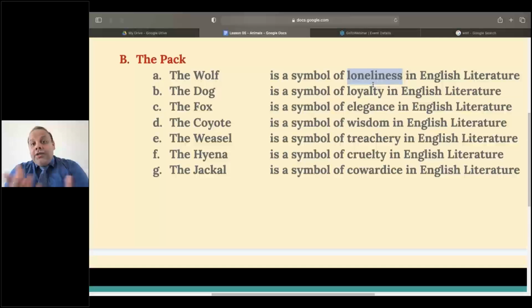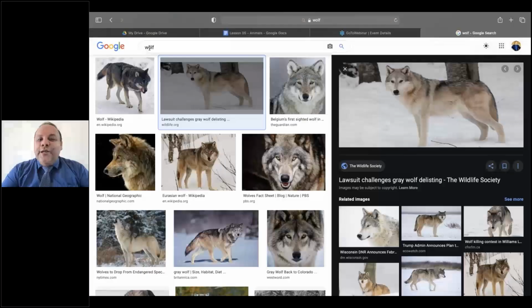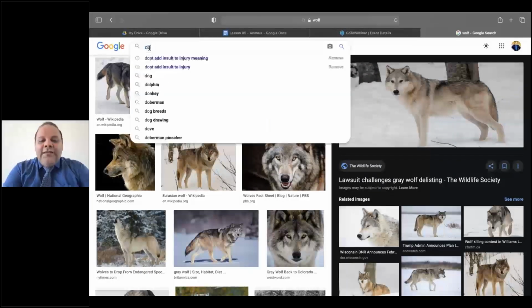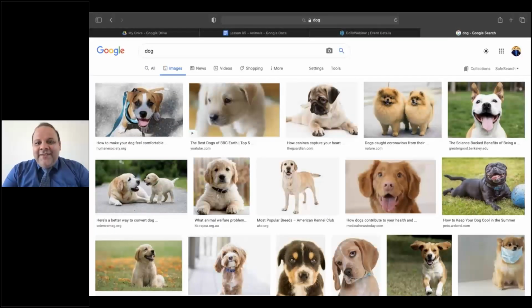On the other hand, we all know that dogs represent loyalty. Dogs are very loyal animals. Loyal means they never backstab you, right? They love you forever. They will never stop loving you, right? So that's the characteristic of a dog. And then dogs also bark. Woof, woof, woof.